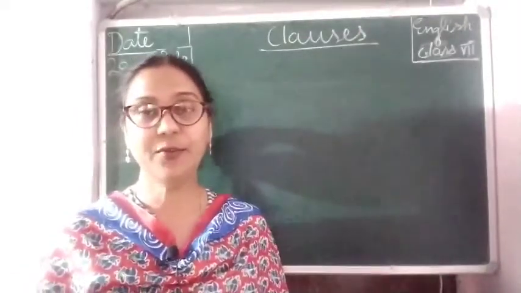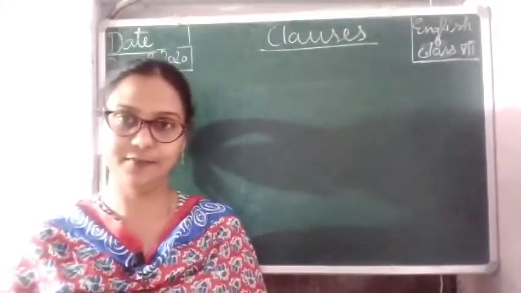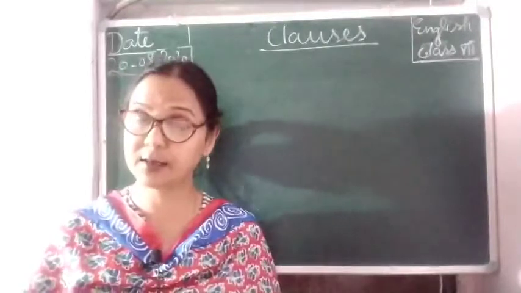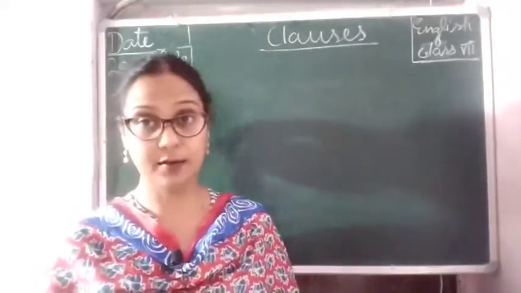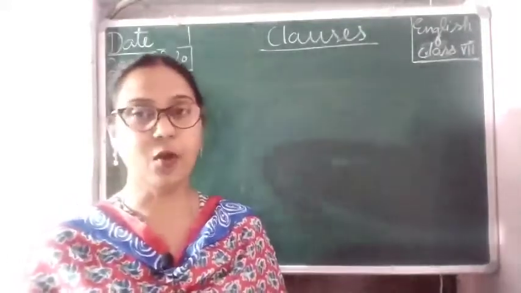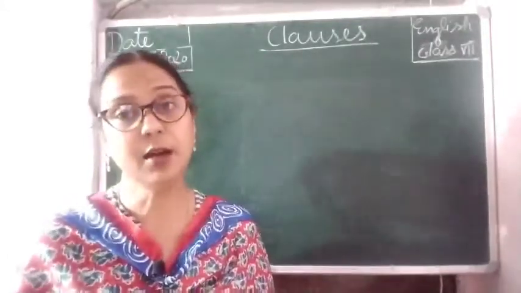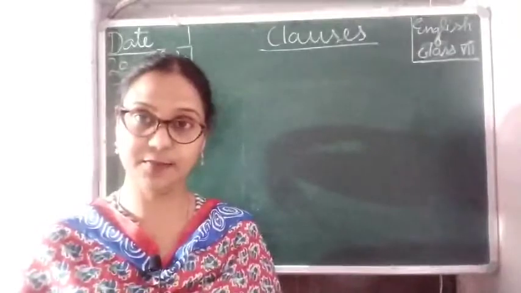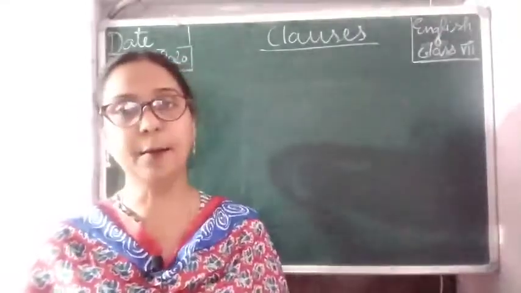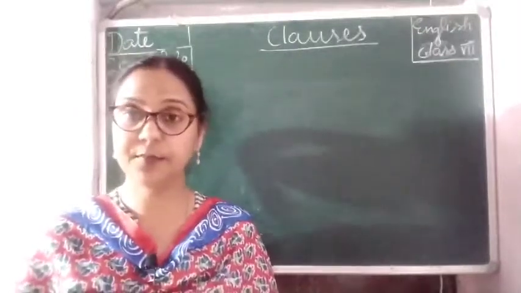So as you all know, we are studying clauses. In our earlier video, we studied phrases and we have completed it. In this series on clauses, we have learned what clauses are. I'm going to give a very quick recap of what we studied yesterday.